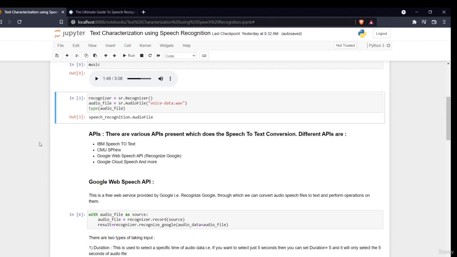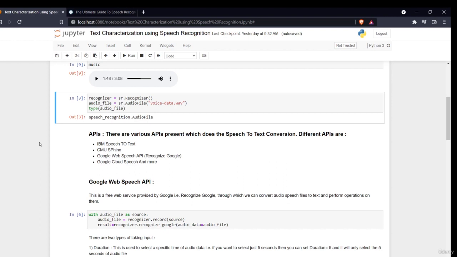Hello all, welcome to the next section of this video. Previously we have seen the introduction to speech recognition and how we can import speech recognition and the audio files. Now in this section, we'll see how we can apply speech recognition, and what the processes and different things involved in it are.